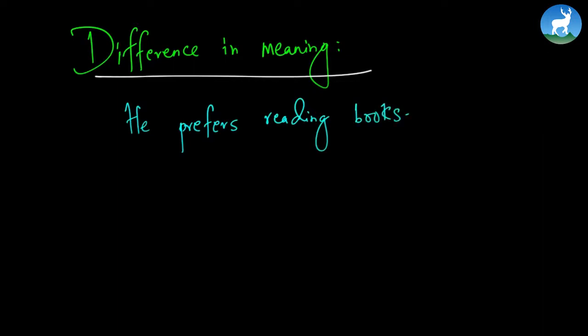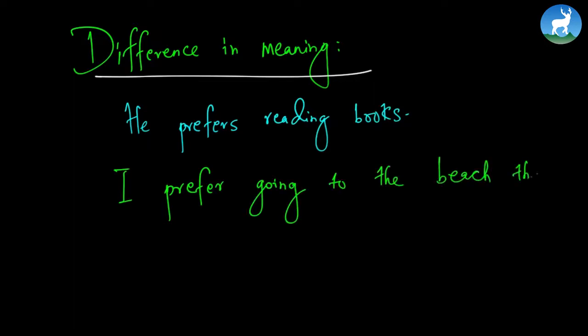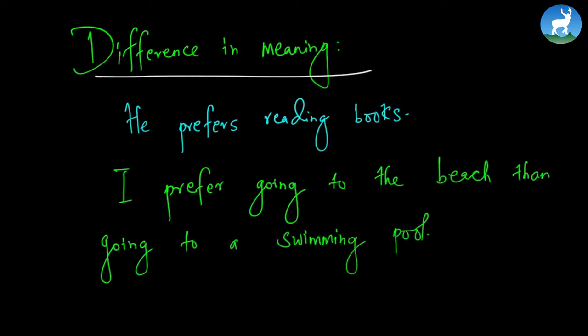Another example could be, I prefer going to the beach than going to a swimming pool. Now, what is the difference in meaning?